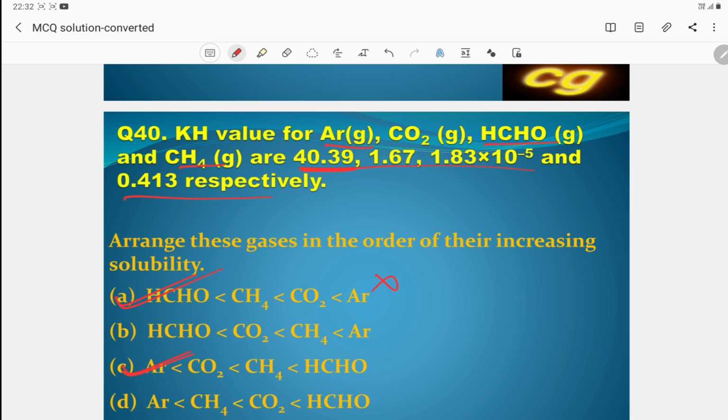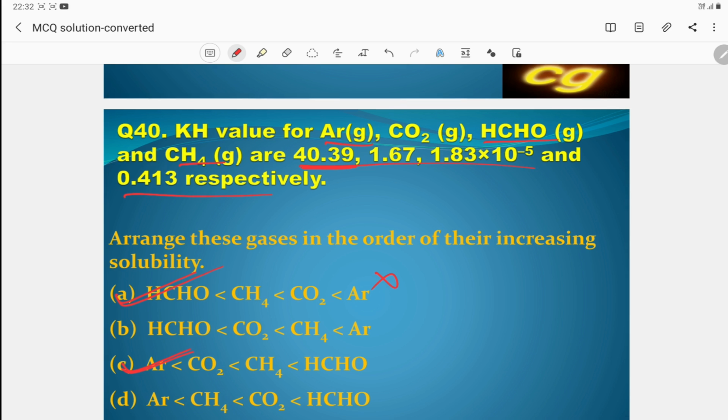See, the question is increasing order of solubility. So argon, then CO2, then methane, then formaldehyde. Because you see the value here, argon has the highest value. Higher the Kh value, less is the solubility. Then CO2, then methane. So the answer is C, the correct answer.